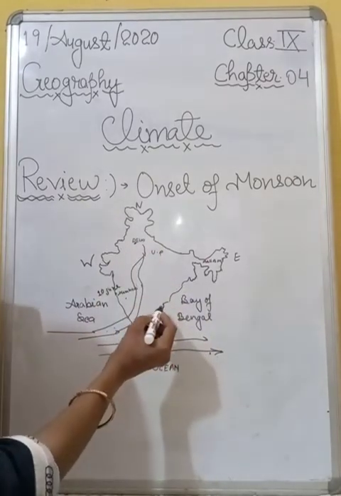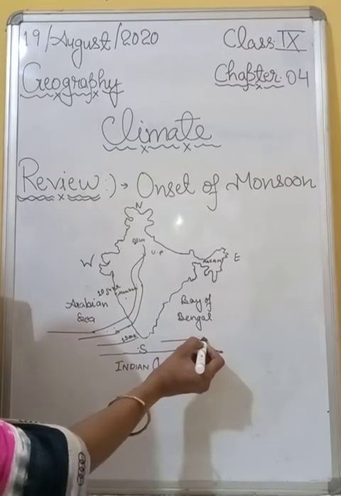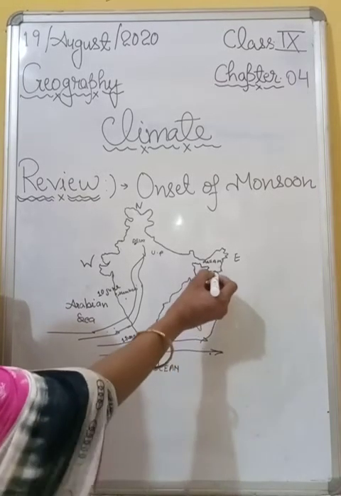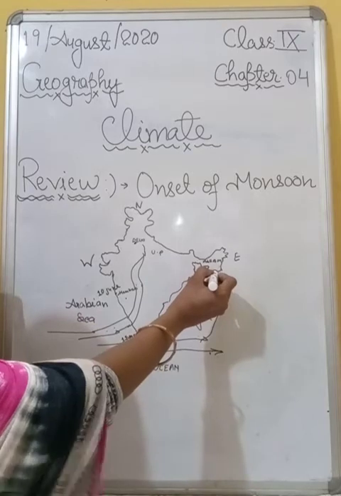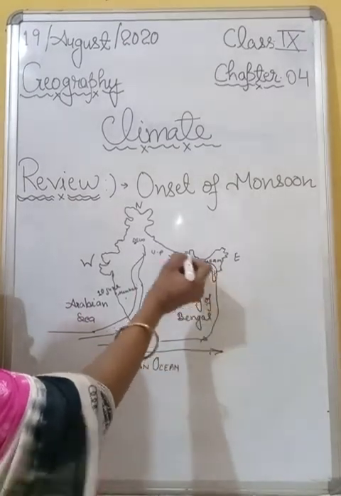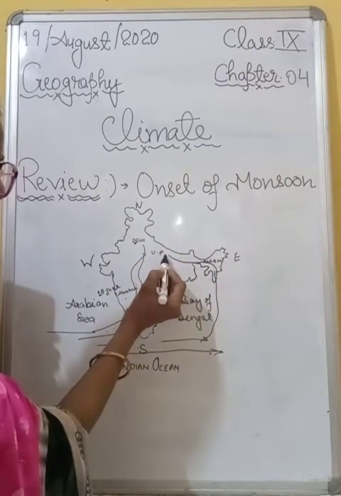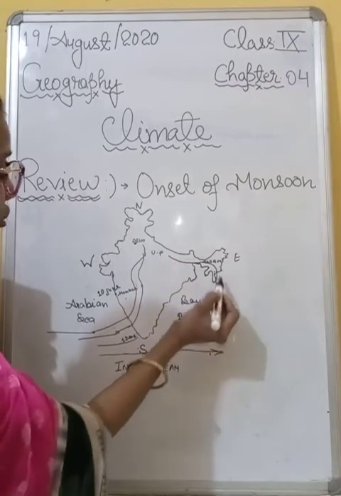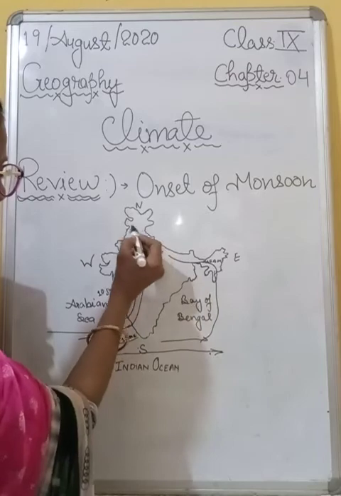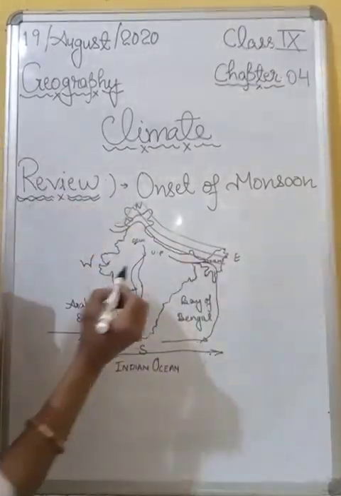After that, the Bay of Bengal branch advances or reaches Assam in the first week of June and gets deflected. And students, here I want to clarify that gets deflected means it turns to move towards UP because of the presence of three ranges of the Himalayas.